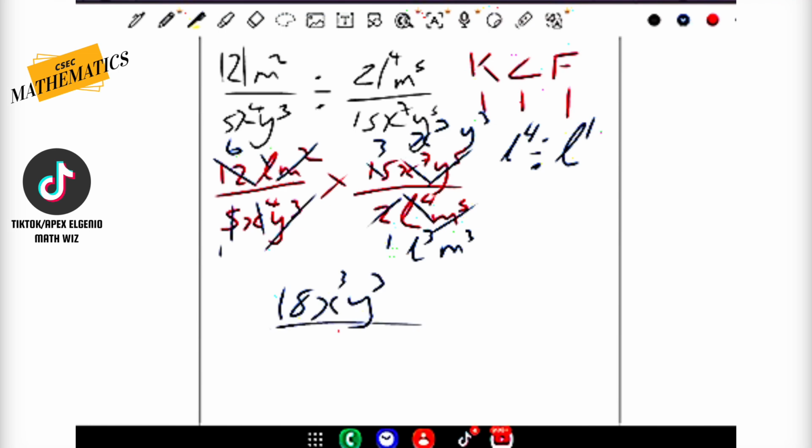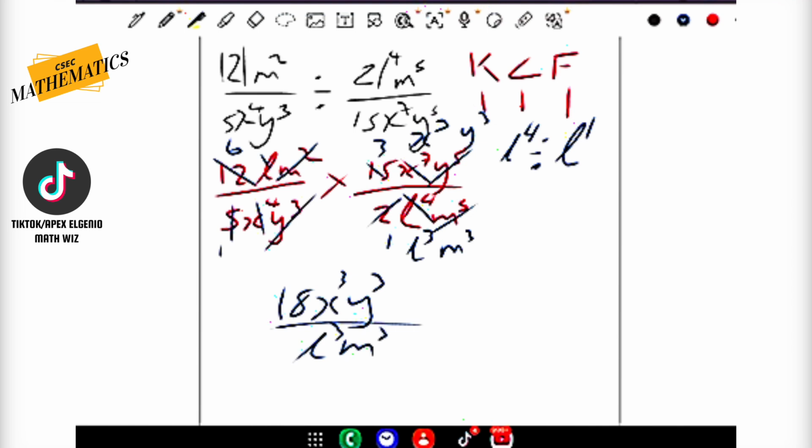Let's look at the bottom to see if anything is down there. The only thing that is at the bottom is the 1 and the 1, and 1 by 1 is 1, so we don't need to write the 1. And then we only have L3 at the bottom and M3. Interesting question. All my variables are raised to the power of 3. That is it, guys. That is it.